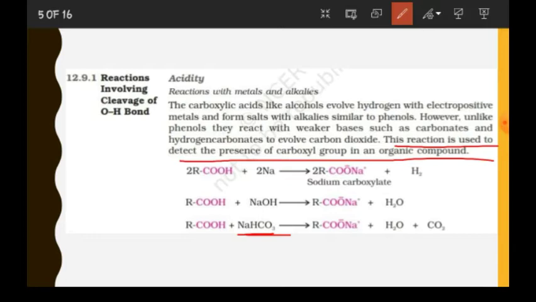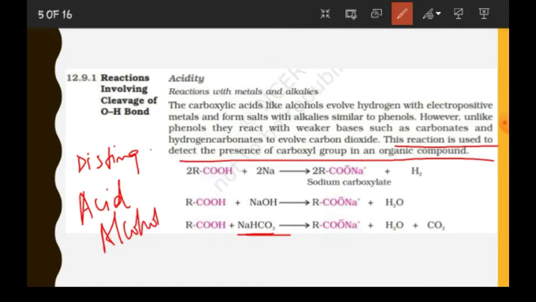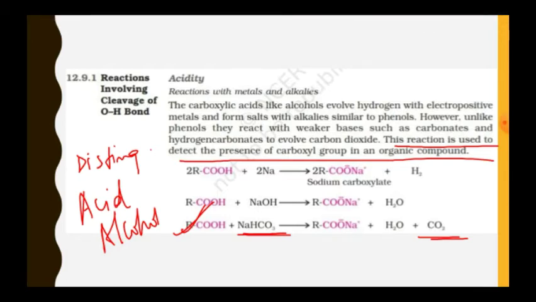Again, as I told you earlier, there are questions which are asked to distinguish between various groups. So if one group is an acid and the other group is an alcohol, then you can give this test: the acid will react with sodium bicarbonate to give brisk effervescence due to CO2, and alcohols will not give this test. So here are some examples which show that H plus is released and carboxylic acids are acidic in nature.